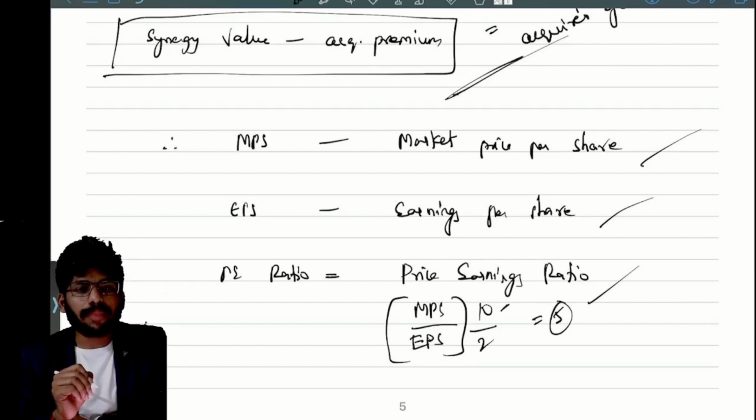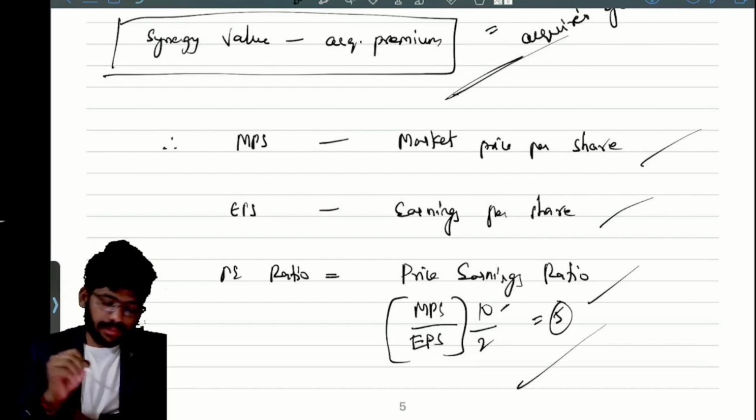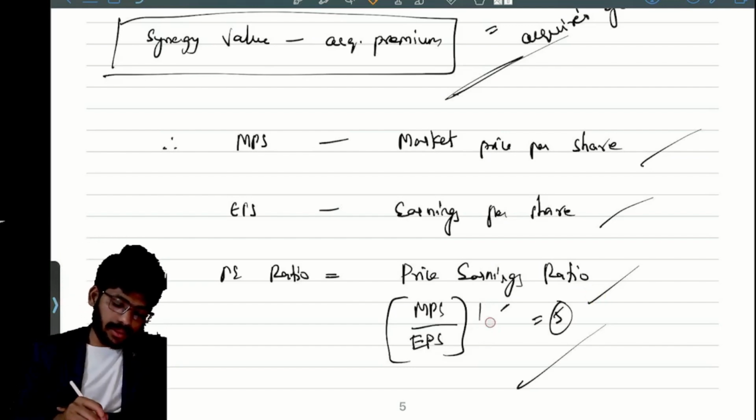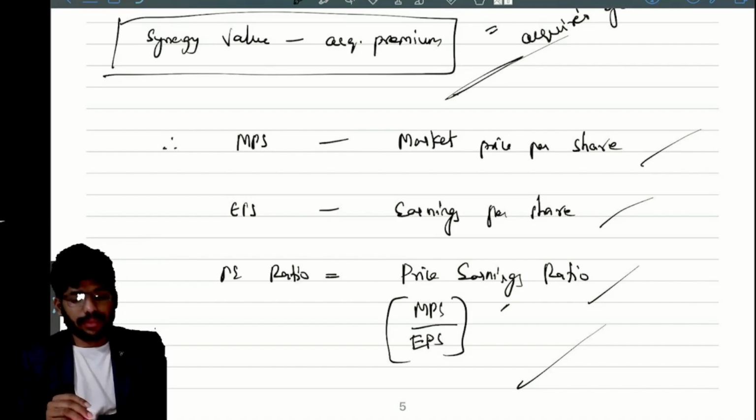MPS by EPS: market price per share by earnings per share. Is it clear? If you want to get 2 rupees of earnings, you need to invest 10 rupees for that earning. For that 2 rupees of earnings, you need to incur 10 rupees. Then only you will get that 2 rupees. Correct or not? So this is nothing but PE ratio. Is it clear, sir?